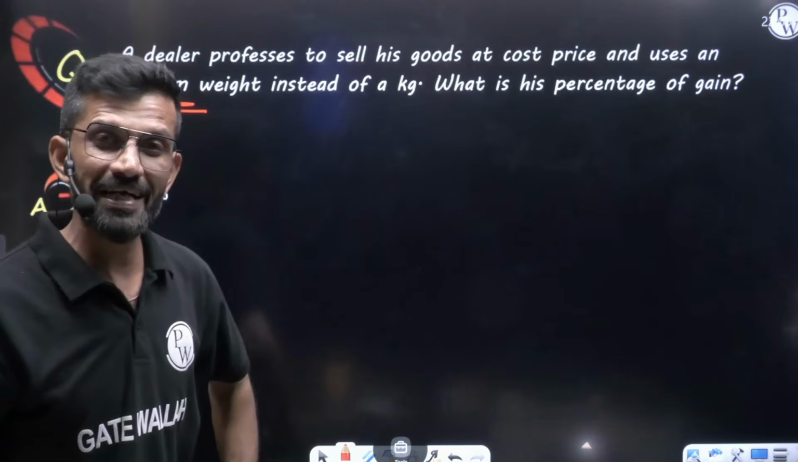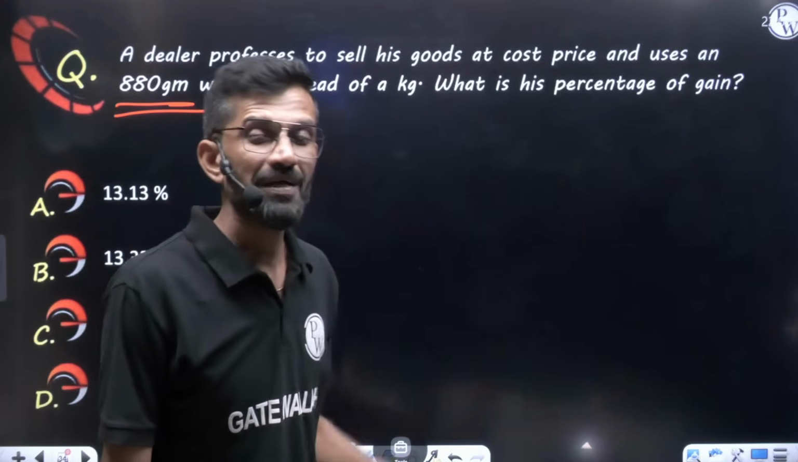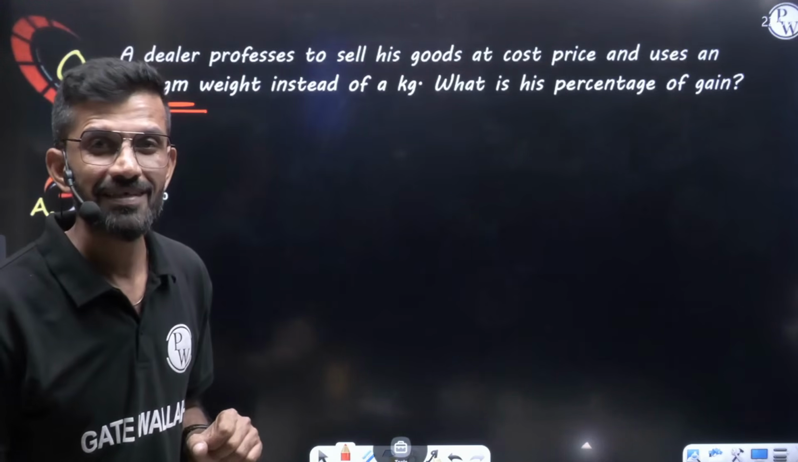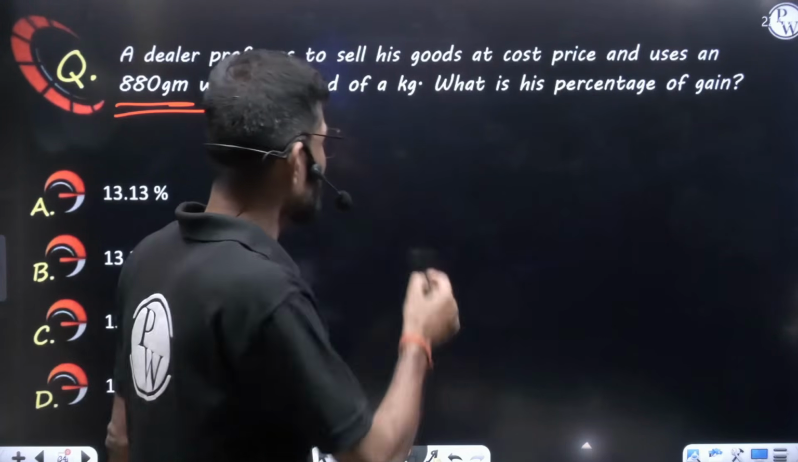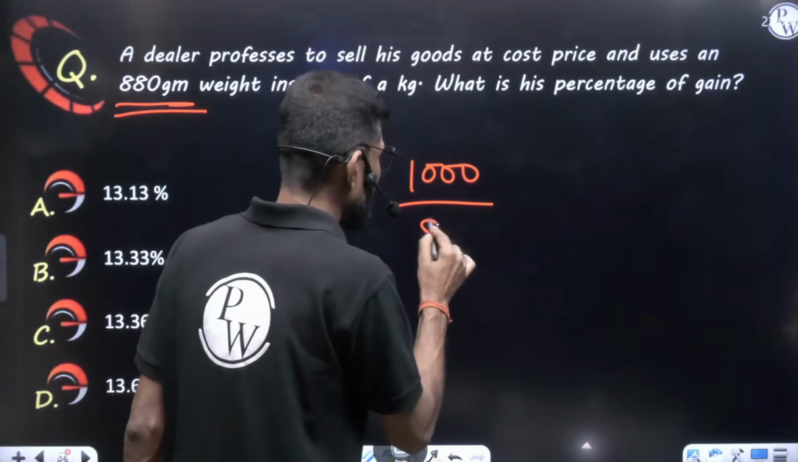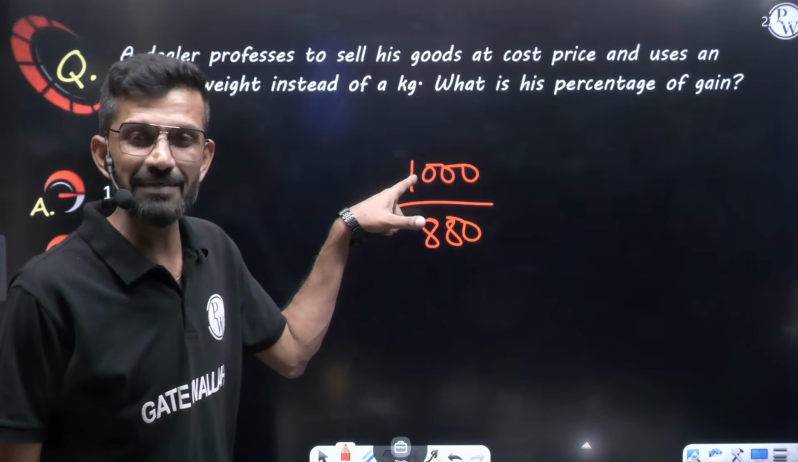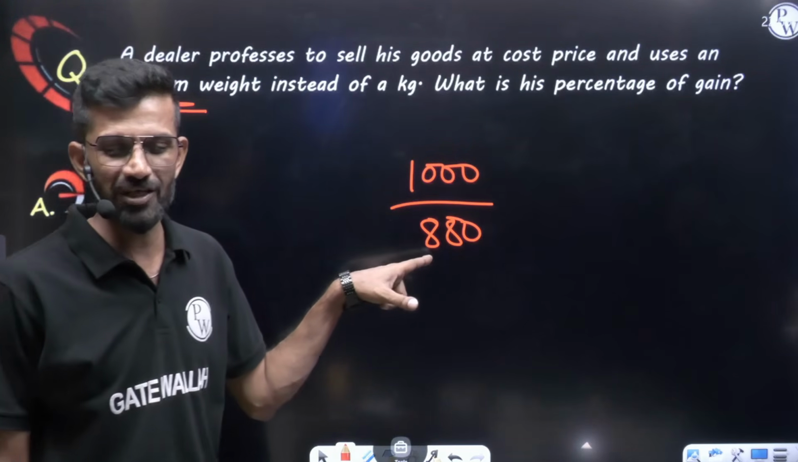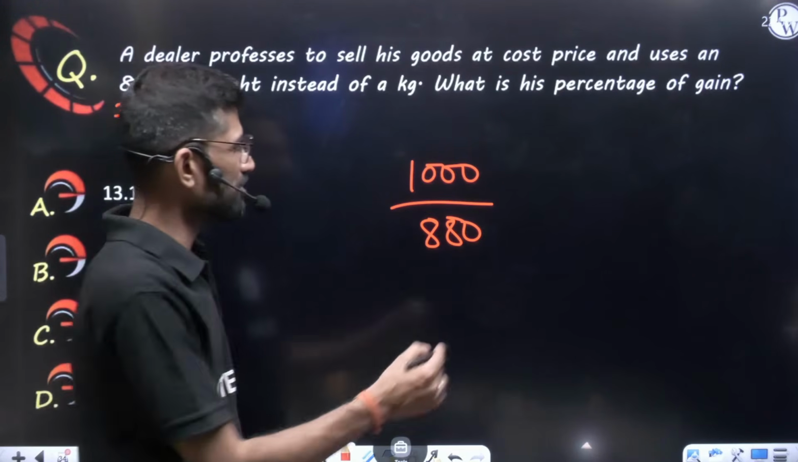So definitely he will be getting profit. 1 kg means he should actually give 1000 grams, but he is giving only 880 grams. Means he is taking the money of 1000 grams from the customer, but he is giving only 880 grams. How much money he is getting? That is the selling price. How much he has invested? That is the cost price. So you got selling price by cost price. Write this value, how much you are getting.